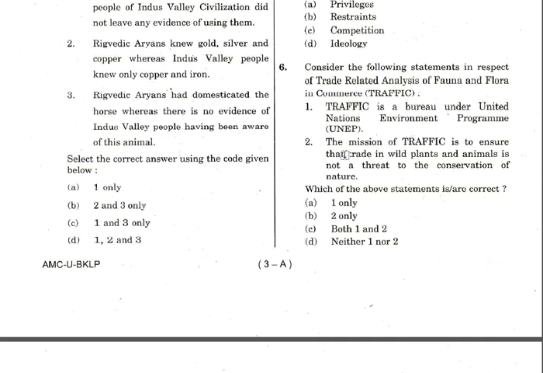So statement 2 is correct, and statement 1 is a factual thing which you have to know only if you have studied about TRAFFIC. TRAFFIC is actually not a bureau under UNEP. It is actually IUCN plus WWF, the World Wildlife Fund and the IUCN. Those two are the ones who administer this. So TRAFFIC is under IUCN and WWF. So one is wrong, but two is correct. Most of the students marked it as D, thinking this is CITES, but actually CITES and TRAFFIC have almost the same thing. So that is why option B, statement 2 only, is the correct answer.